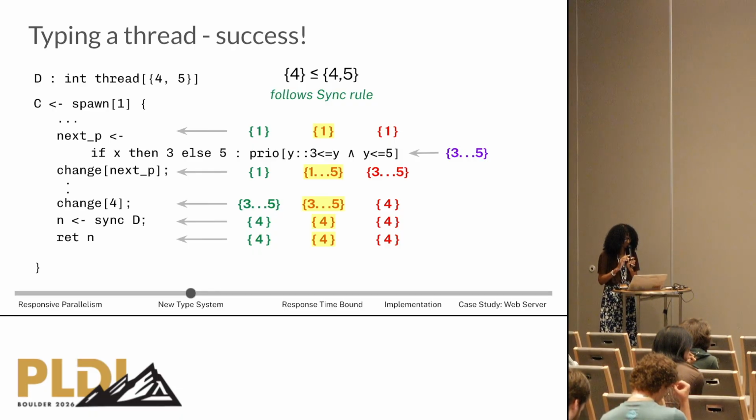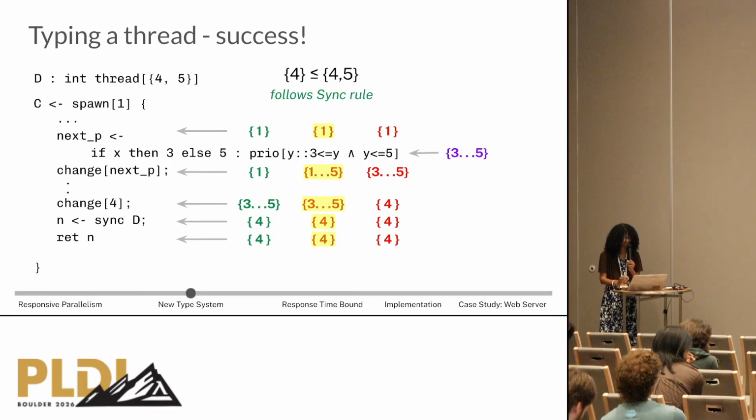First, we need to know what priorities thread C takes on in its whole duration. To do that, we take the union of all of the durations of the commands, which is our intuitive strategy.